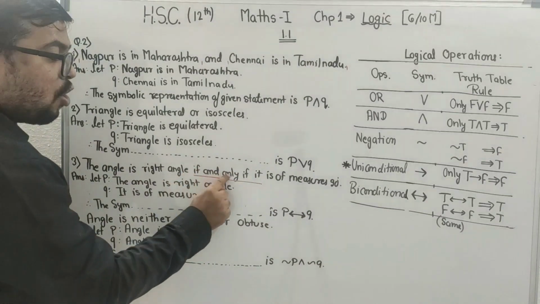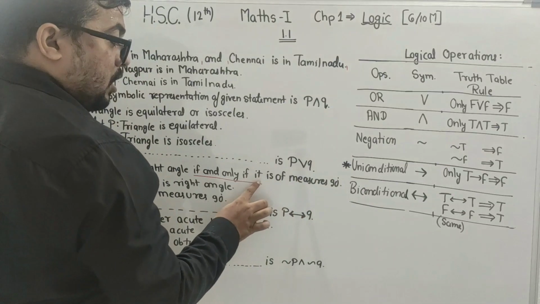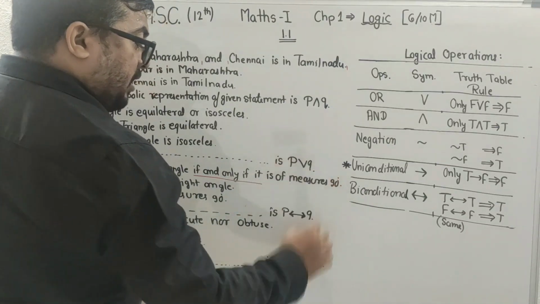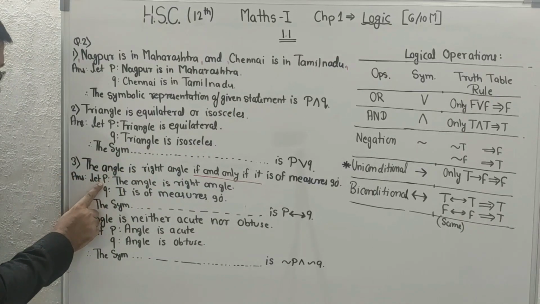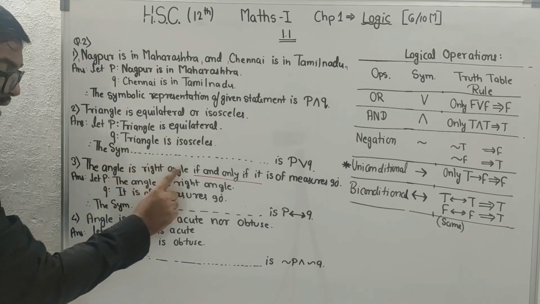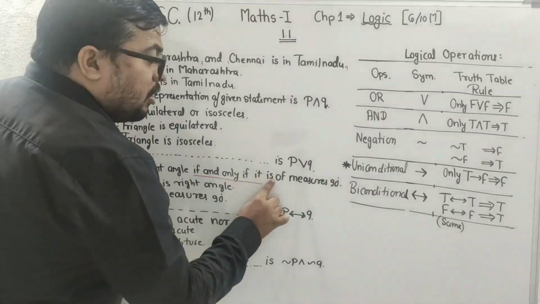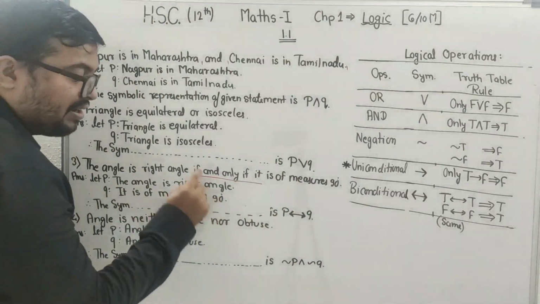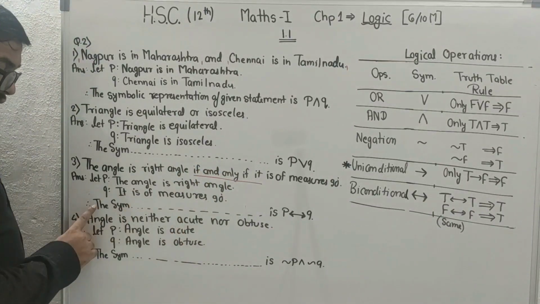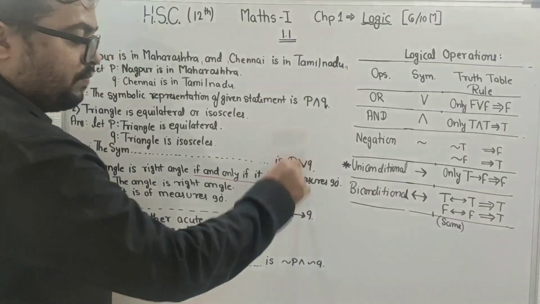So I will assume the first statement as P: the angle is right angle. Q is, it is of measure 90 degree. And the symbolic representation becomes P biconditional Q.